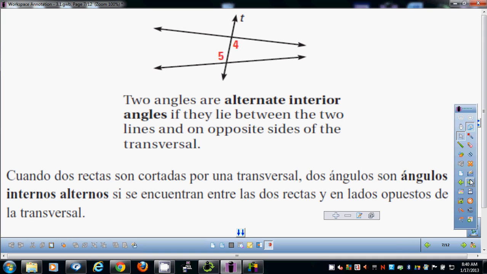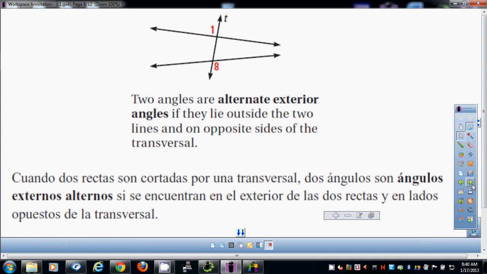So here's a question. Let's see if you can get this one. If these are alternate interior, what do you think these would be called? Alternate exterior. Very good, and I believe that's our next one. If they're on alternate sides and opposite of the transversal, they're alternate exterior. There will be two sets of them, 1 and 8, and these two would also be alternate exterior. You could just draw a diagram and label them if you wanted to, rather than write down all the words, but that's completely up to you if you choose to do that.